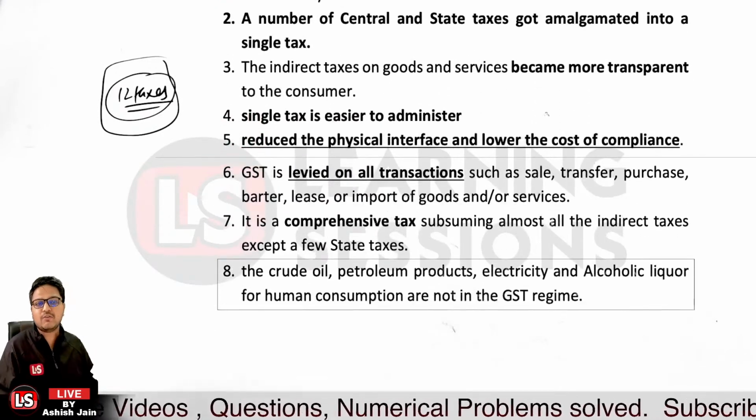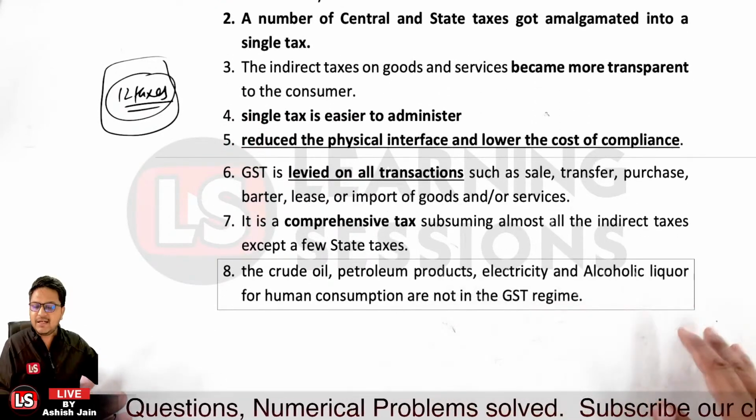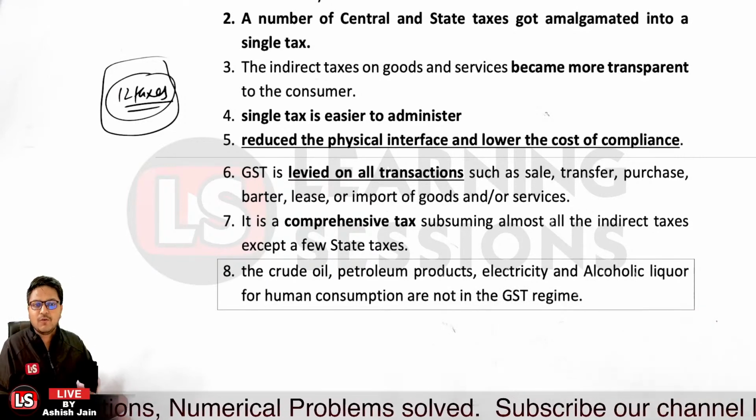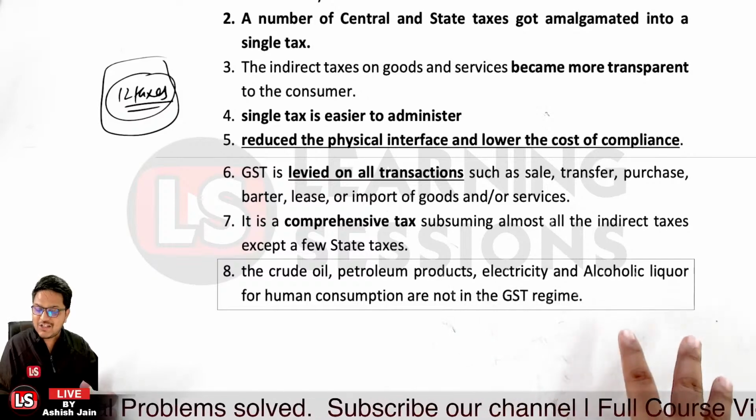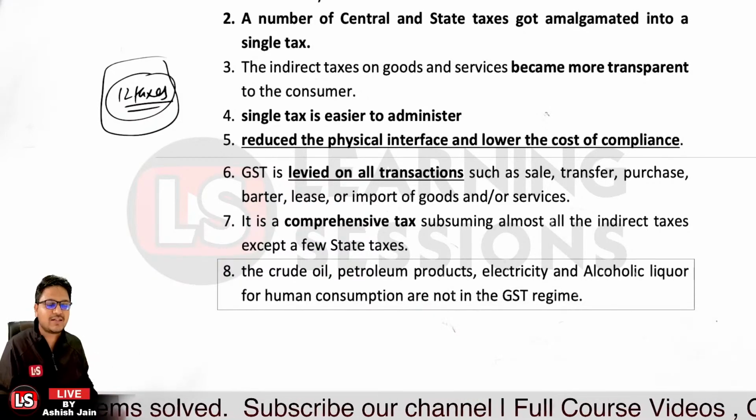But crude oil, petroleum products, electricity, and alcoholic liquor for human consumption are not covered under the GST regime. So that is to be kept in mind. Okay, so that's related to it.